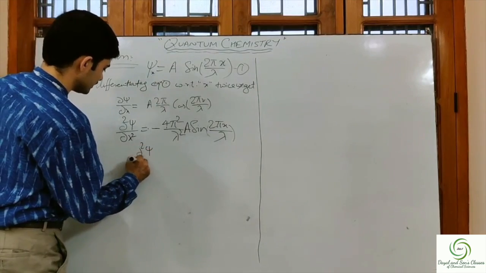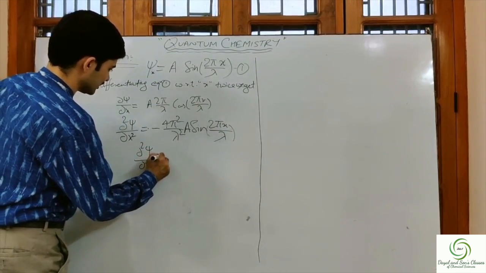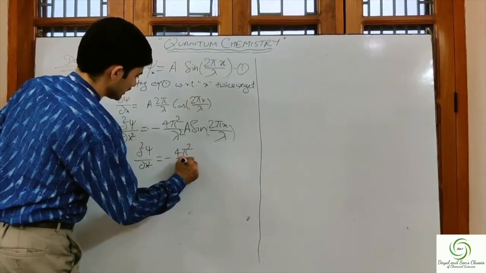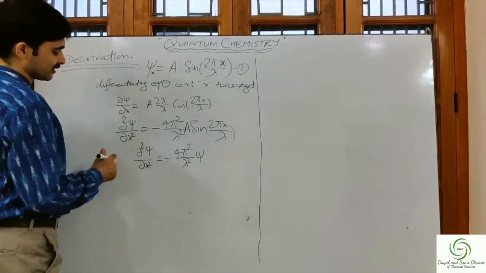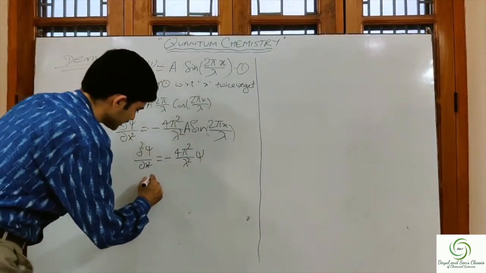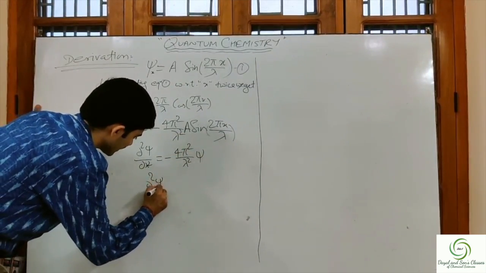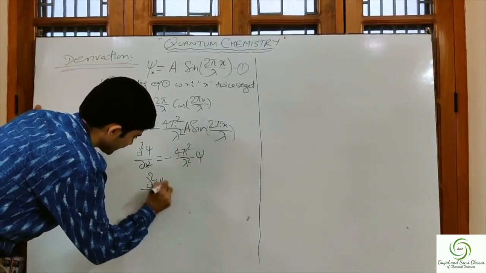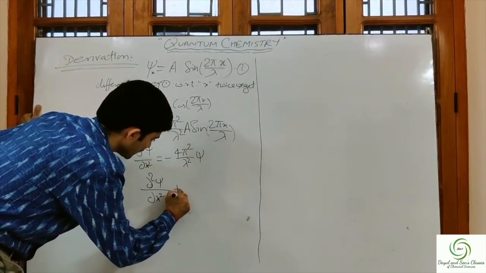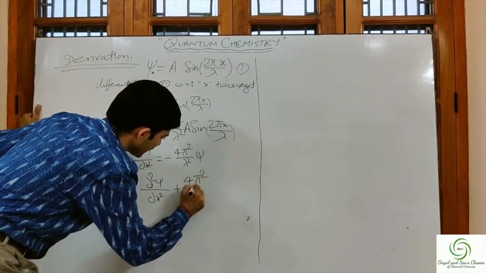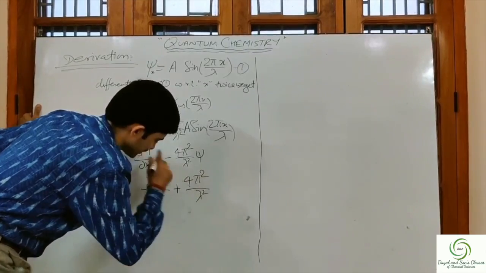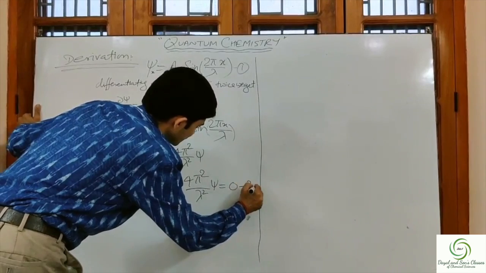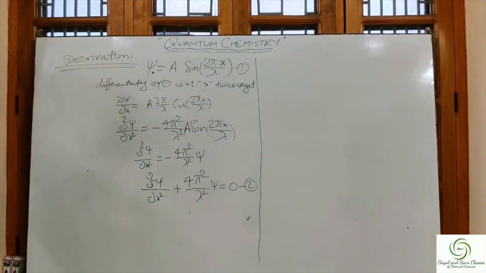Del square psi by del x square is equal to minus 4 pi square upon lambda square psi. Take this whole term this side, what do we get? Del square psi upon del x square plus 4 pi square upon lambda square psi is equal to 0. This is equation number 2. We mark this equation number 2.